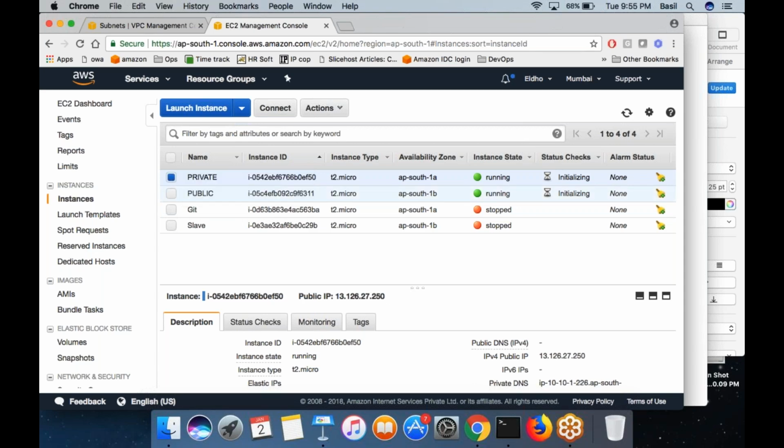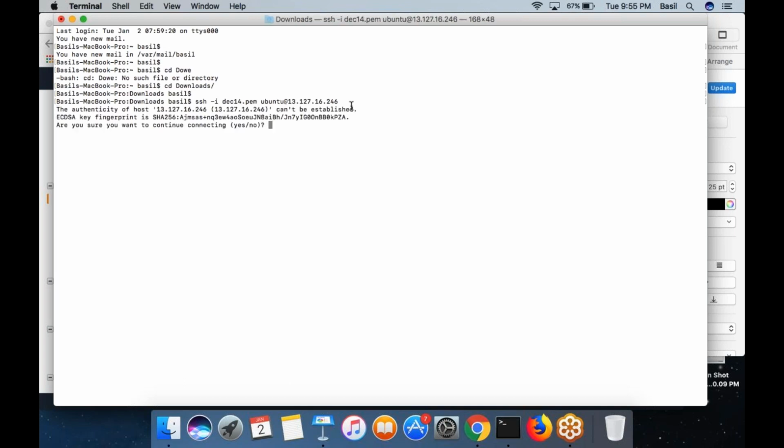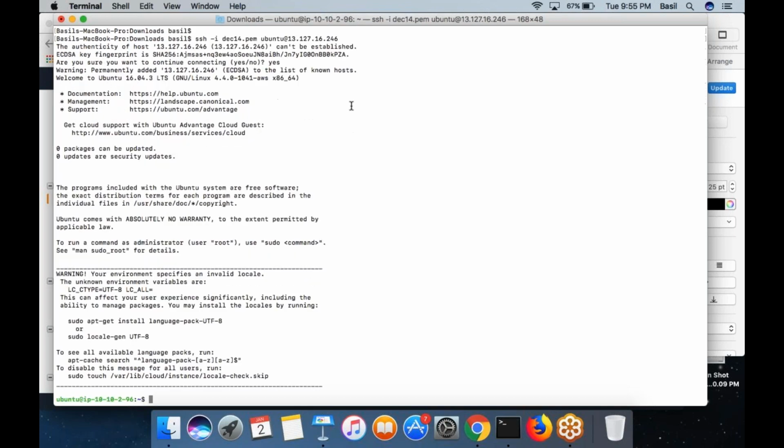Okay, fine. So to this machine I can log in. It has a public IP. I can log in from my Mac. I open the Mac terminal and use the SSH command. In your case, by using PuTTY, you can connect to the machine. Of course, the machine is public. Yes, I am logged in.